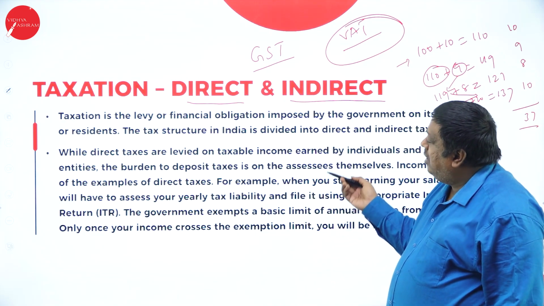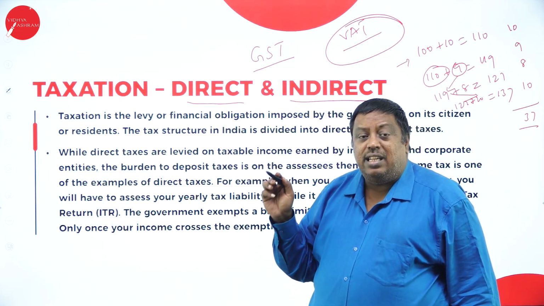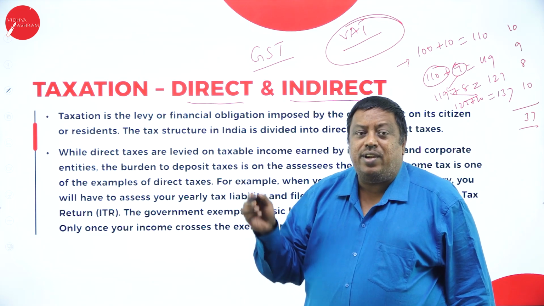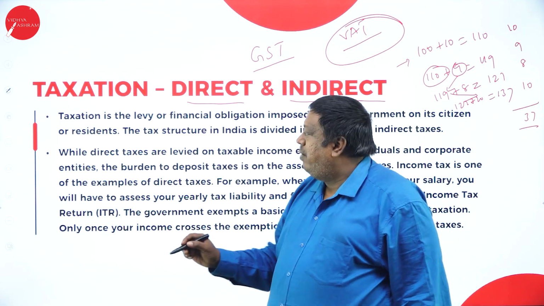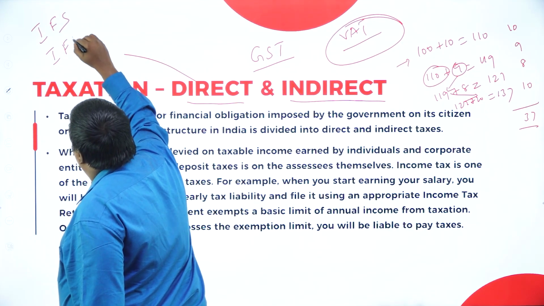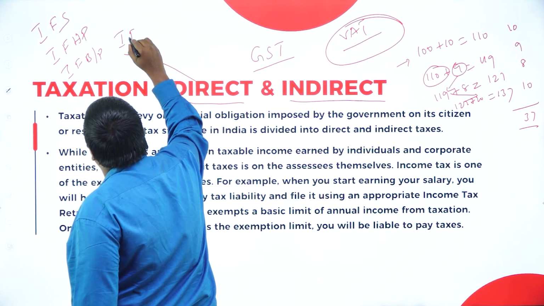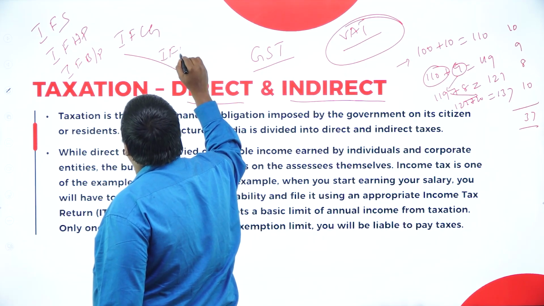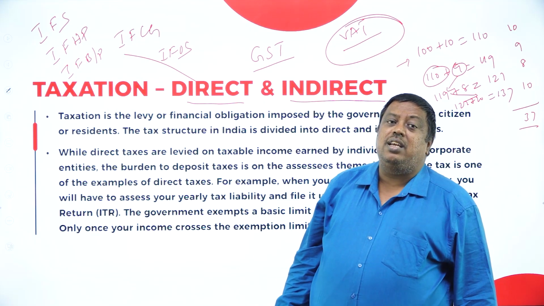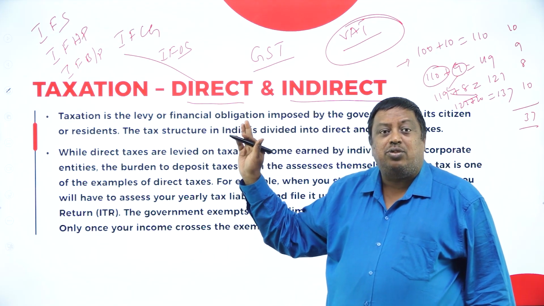And we have to discuss a concept called indirect taxes. Direct tax is on the income earned by an individual, and the tax is levied on the source of income received directly. For example, for direct taxation: income from salary, income from house property, income from business or profession, income from capital gains, income from other sources. These are the 5 heads of income where an individual receives a source of income. If he receives income from any one of these sources, he has to pay tax to the government.